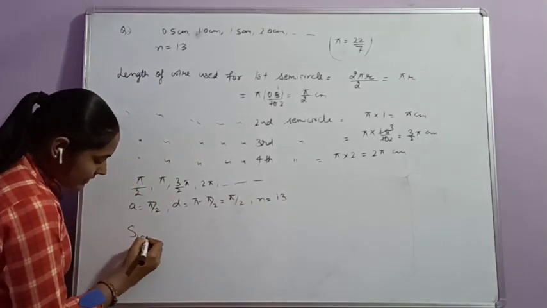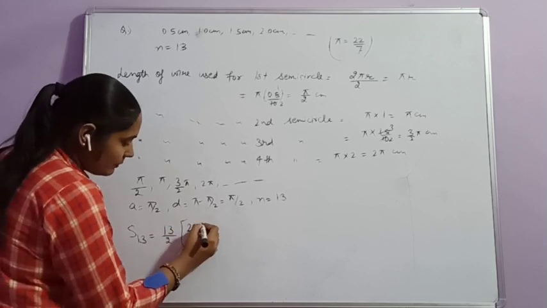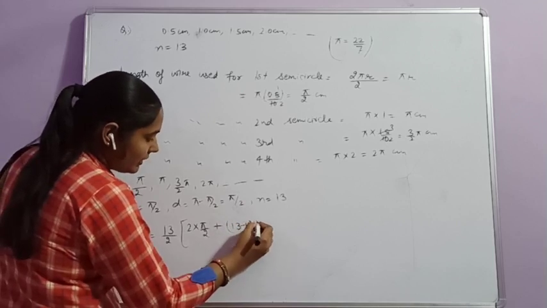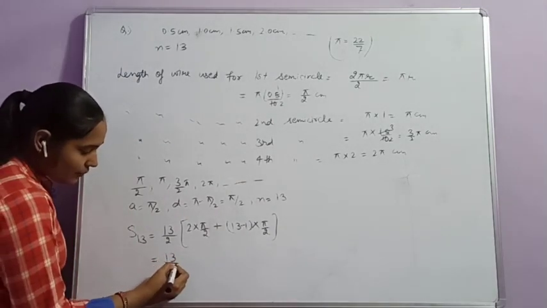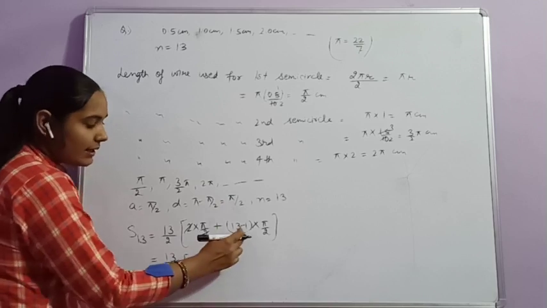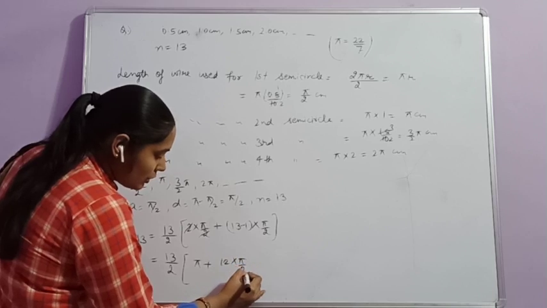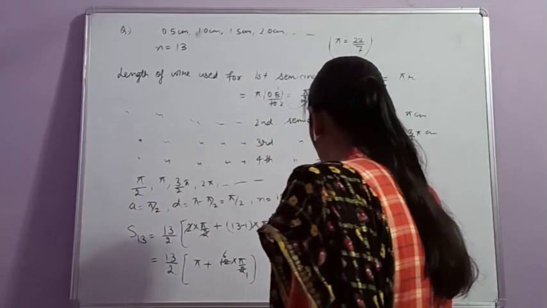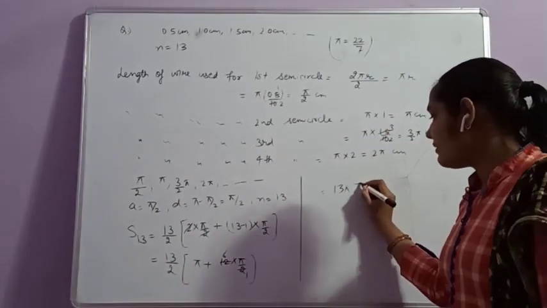We have to find out S13, that is n by 2 into 2a, 2 multiplied by pi by 2, plus n minus 1, 13 minus 1, into d, that is pi by 2. That is equal to 13 by 2, the 2 is cancelled out, that is pi plus 12 multiplied by pi by 2. 2 6s are 12, so 13 multiplied by pi plus 6 pi, that is equal to 7 pi.